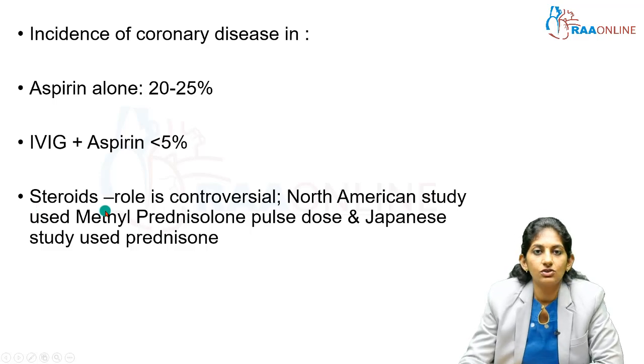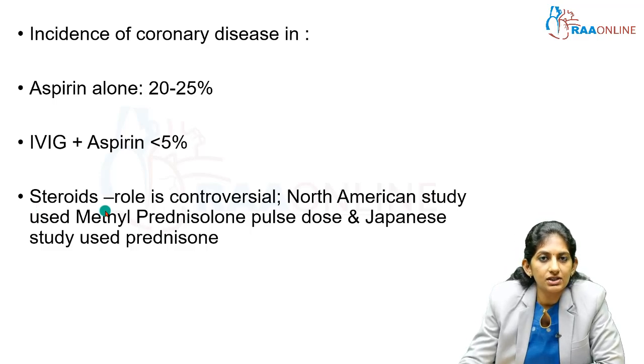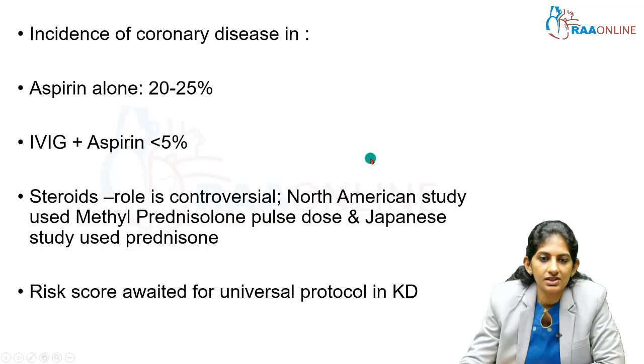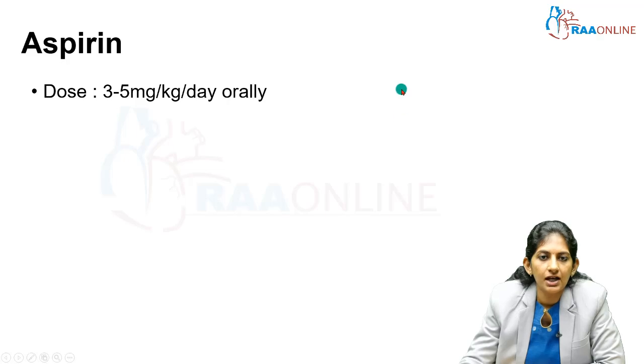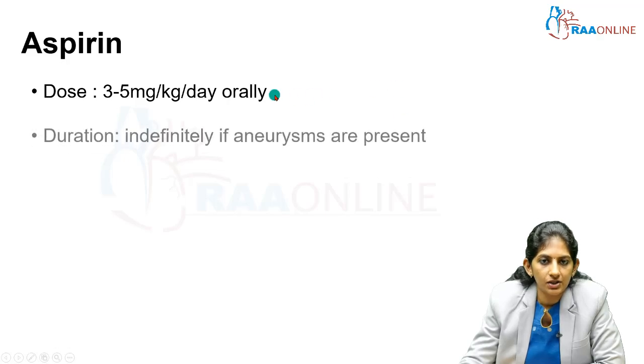So should we give steroids? Again, this role is very, very controversial. Yes, in IVIG resistant cases steroids can be given, but whether they should be given routinely in all cases or not, some say yes, some say no. Recent studies in North America and Japan used prednisolone. The North American study used methylprednisolone, but again very inconclusive. So a risk score is awaited for inclusion of steroids in a universal protocol, and we don't use steroids as of now. So this is the antiplatelet dose of aspirin, 3 to 5 mg per kg per day orally.